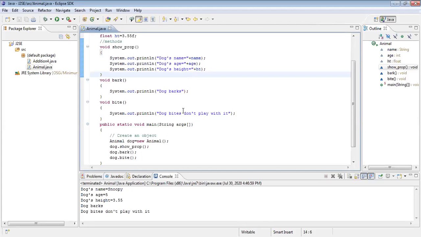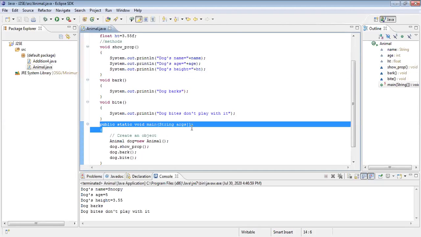Program execution always starts from the main method. You might be knowing that, especially CSE students. Program execution always starts from the opening brace of the main method. If it is C language, same story: program execution starts from the main function. If it is C++, program execution starts from main only. Here also same story. That is the gateway.